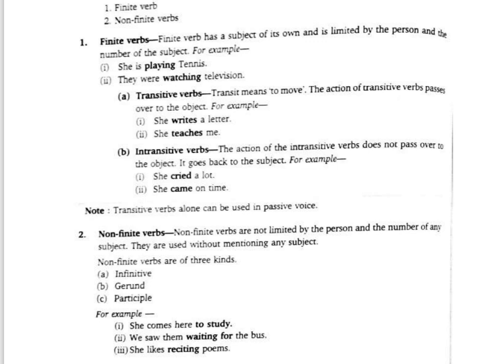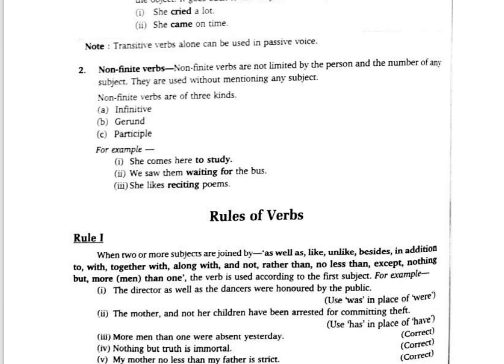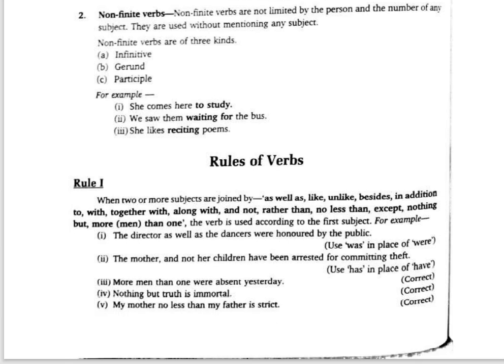So we'll take up some rules, and then furthermore we'll take up some more rules. Rule number one: when two or more subjects are joined by as well as, like, unlike, besides, in addition to, with, together with, along with, and not, rather than, no less than, except, nothing but, more than one, the verb is used according to the first subject. For example, the director as well as the dancers was honored by the public.